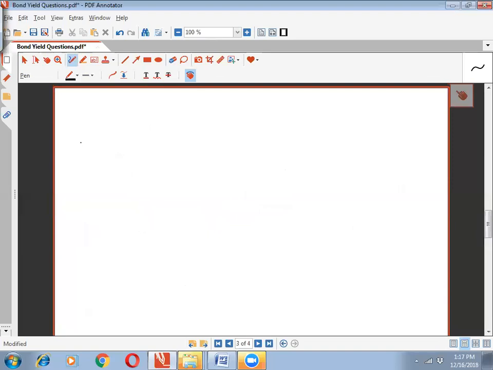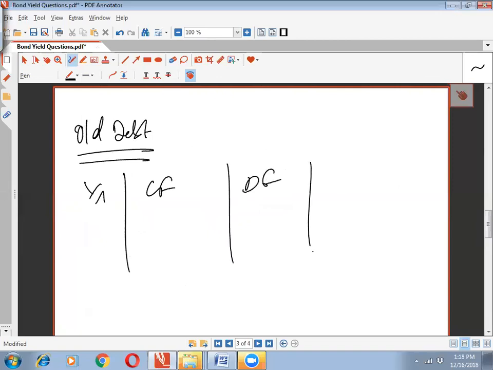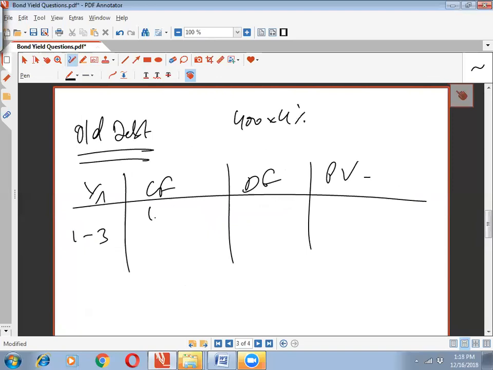So basically, if we need to calculate the old debt's market value, how would we do it? We would say cash flow, discount factor, and then the present value. Year 1 till year 3 is basically 400 into 4%, because we are being told that the existing debt has an average coupon of 4%. And then in year 3, there is going to be a redemption of 400. But the discount rate now is going to be 4.4%.